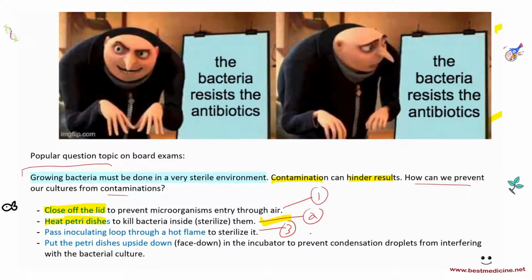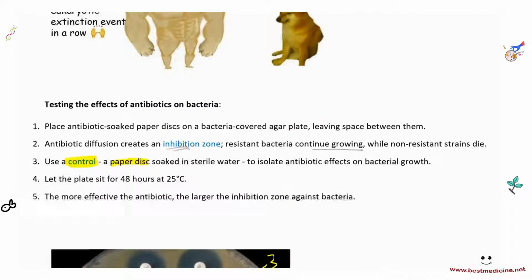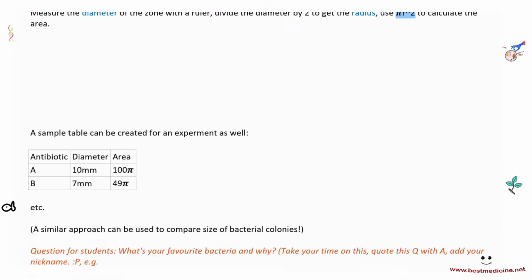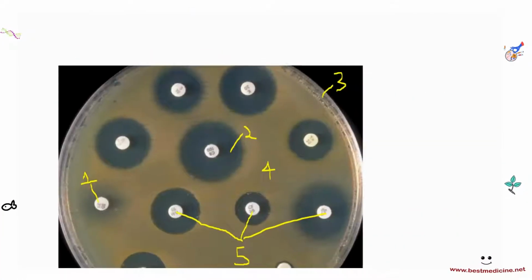Now, because you guys are watching these videos and you want to become doctors, I expect you to also be good at math, because math is very important for medicine. Basic math, at least, is very, very important for medicine. So mathematically comparing the inhibition zones, remember the inhibition zones, right? How can we mathematically compare the inhibition zones, which again is this area here?